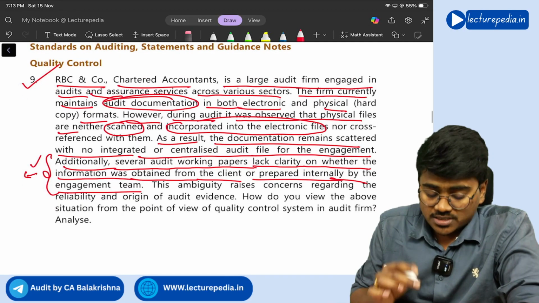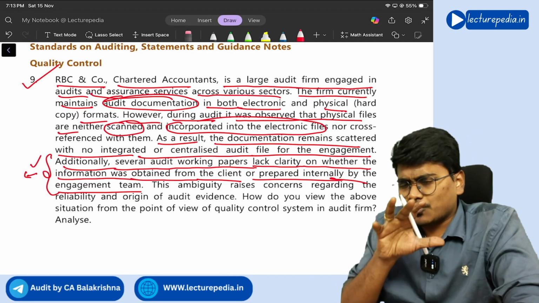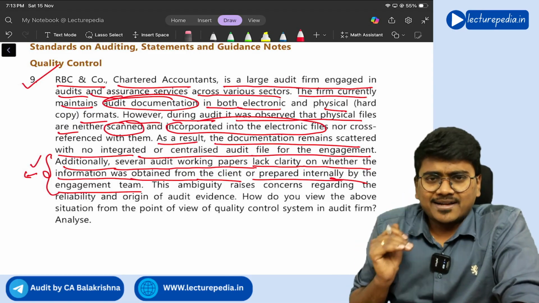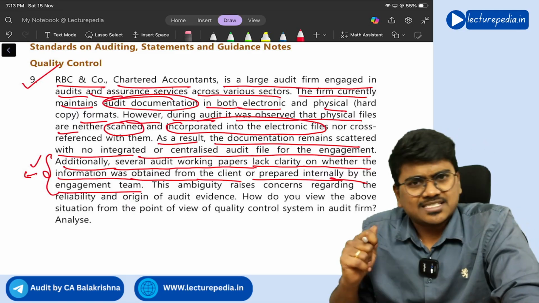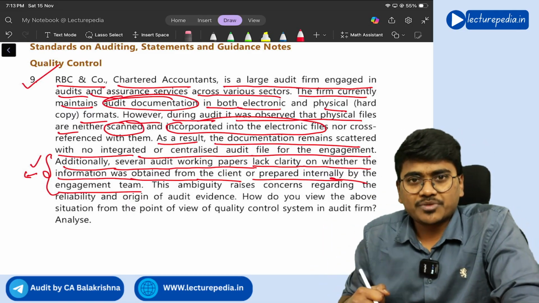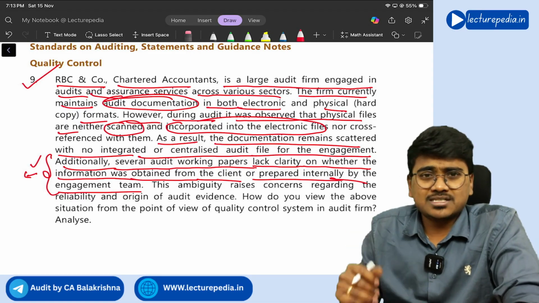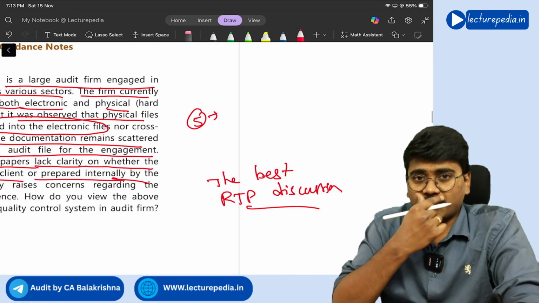If this is not fixed, it means that you are not following the requirements of SQC1. So by now you should have got an idea that this question is about SQC1. So in SQC1, which element of system of quality control is this speaking about? Element number 5, engagement performance.